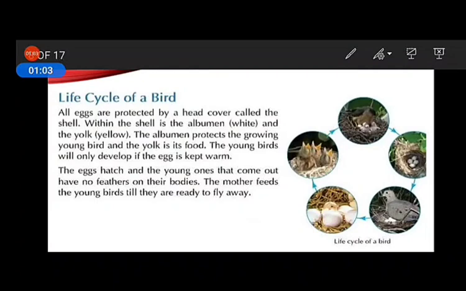Now the young bird will develop inside the egg if the eggs get appropriate warmth by the mother bird. Then the egg hatches and young ones come out. But it has no feather on its body. As the baby birds don't have feather on their body, they are not able to fly. So they are dependent on their mother for food.